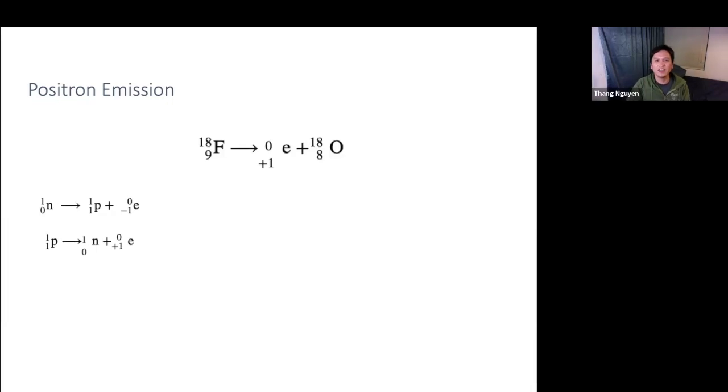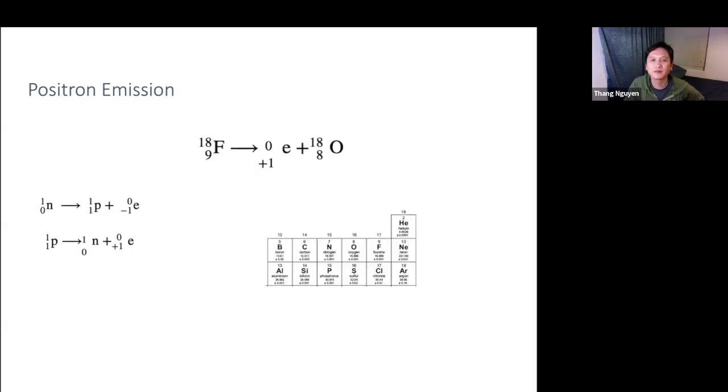So here we go. We have fluorine-18. It undergoes a positron emission. Again, a positron emission is when you have a proton and it changes itself, becoming a neutron. So you release this positron, which is an electron that is positively charged. And so you basically lost a proton, right? Because that proton lost that charge, so therefore it becomes a neutron. So that 9 protons now only has 8 protons left. So you go to your periodic table: what has 8 protons? That's oxygen. So that's why I put an oxygen here.